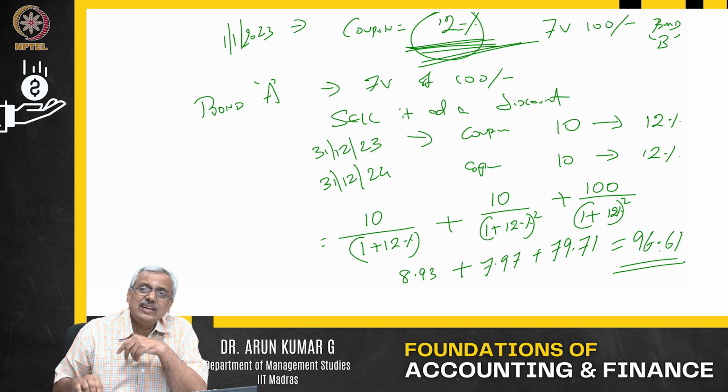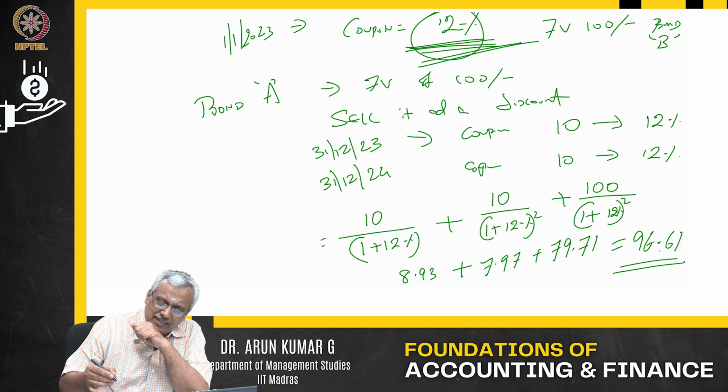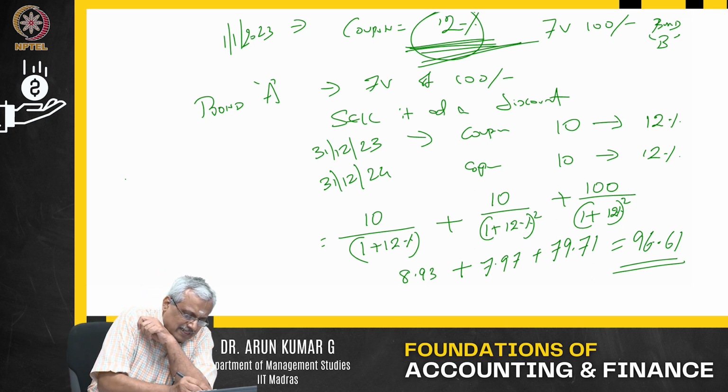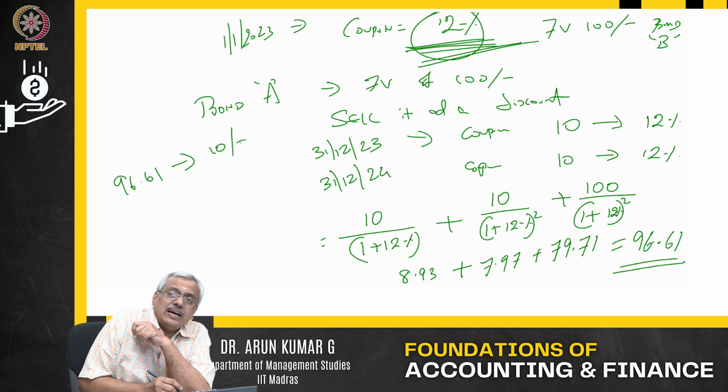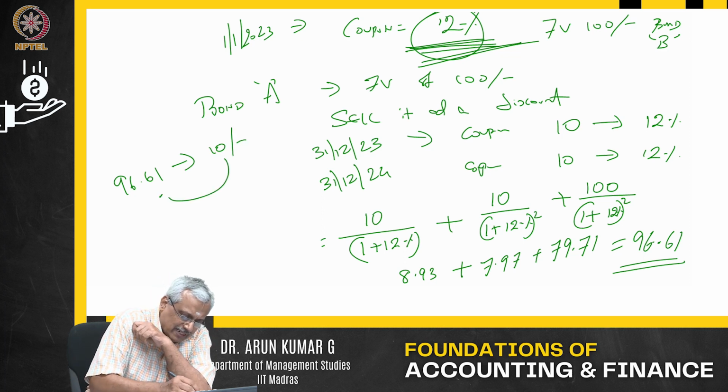Now let us see, if I buy it at 96.61 and I get $10 every year, what percentage is this equal to? Can you calculate?